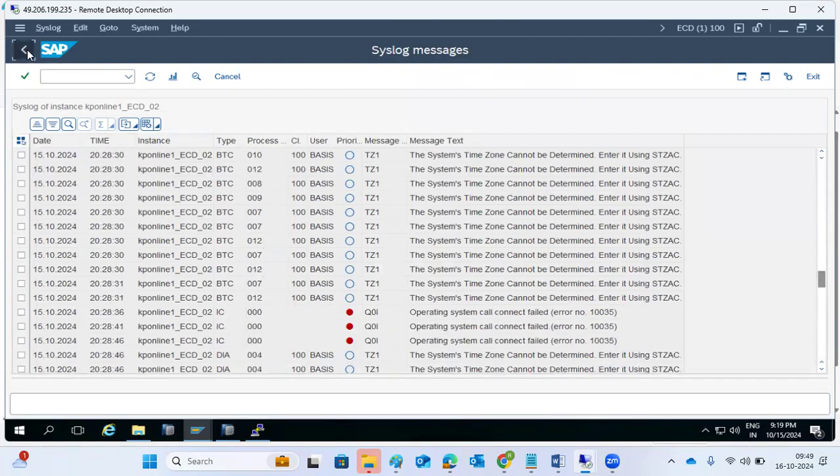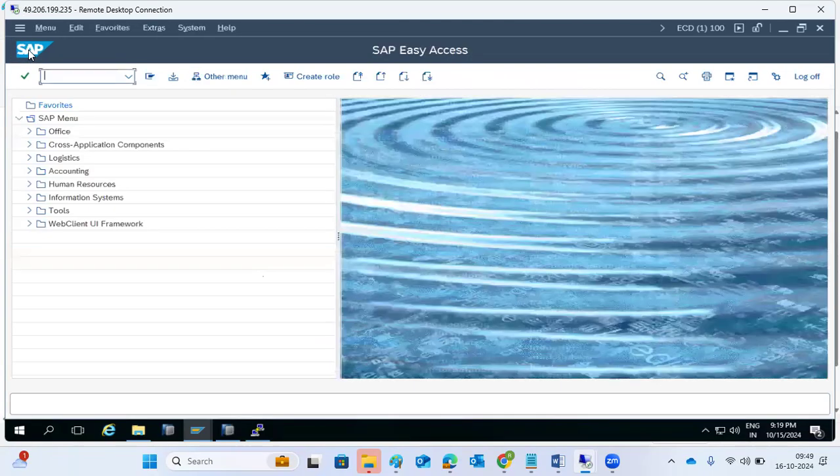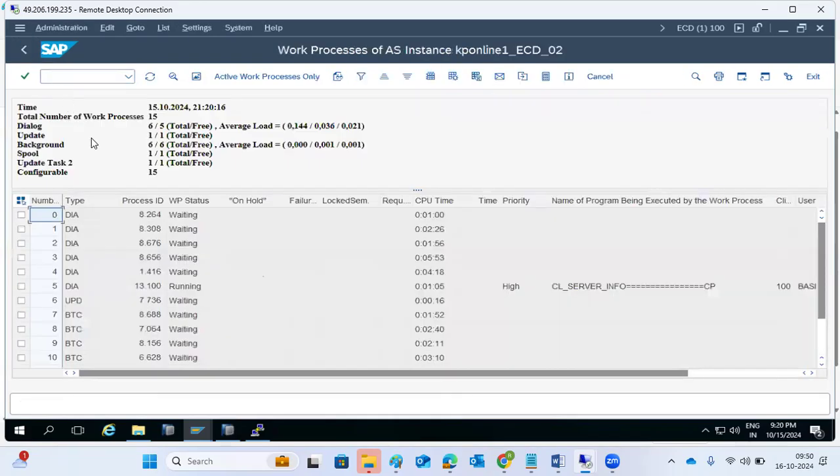Based on that, we have to implement a note, or check whether some program change or something is running. There are multiple possible issues. The main thing is that we need to check which work process is responsible for that job, and whether that work process is still in active status, running or waiting. If it is running, then it is doing something. Then check whether the work process log is still updating. We can check whether the work process is still updating or not.